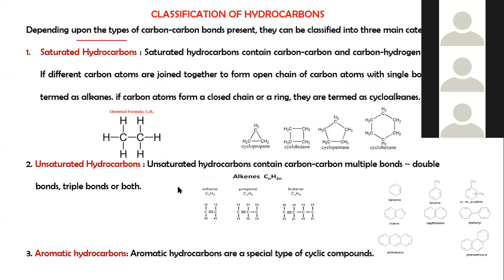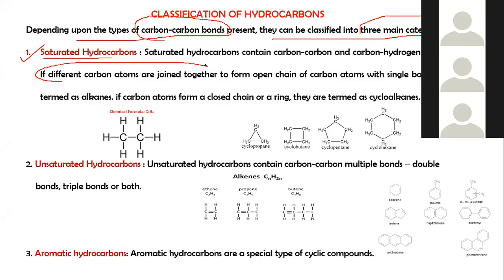Okay, depending upon the carbon-carbon bond present in these organic compounds, hydrocarbons are classified into these three main categories. The first category is saturated hydrocarbons. Saturated hydrocarbons contain carbon-carbon and carbon-hydrogen single bonds. If different carbon atoms are joined together to form an open chain with single bonds, that is known as an alkane. So today we are going to learn about alkanes. Alkanes are saturated hydrocarbons.